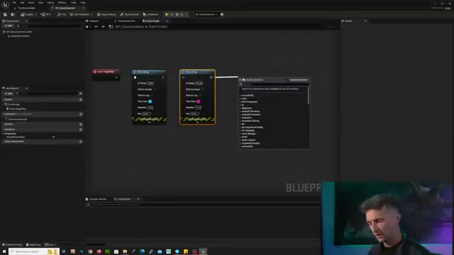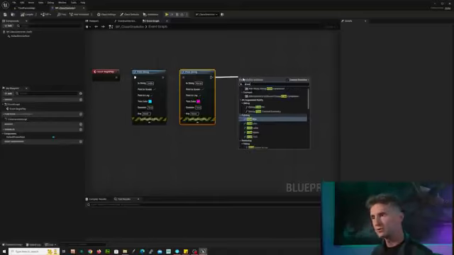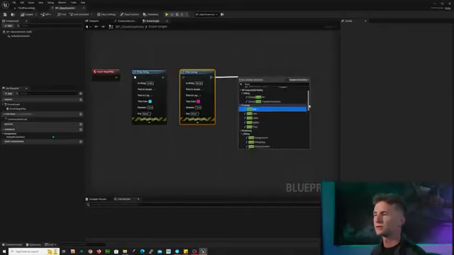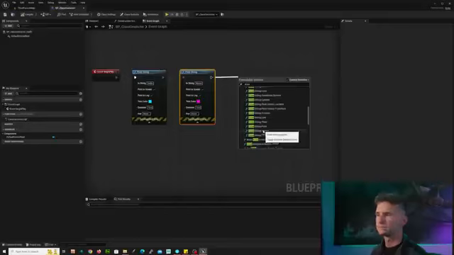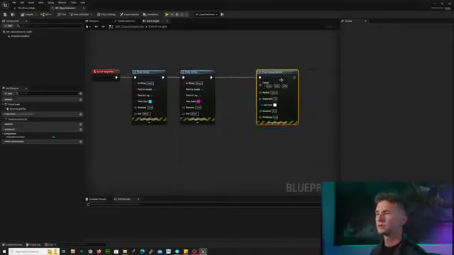Let's see. Let's try draw. Let's type draw. Now there is a draw. There's a couple different draws in here. There's drawing debug boxes, drawing debug. Let's draw a debug sphere. All right, now this one is a little bit different.